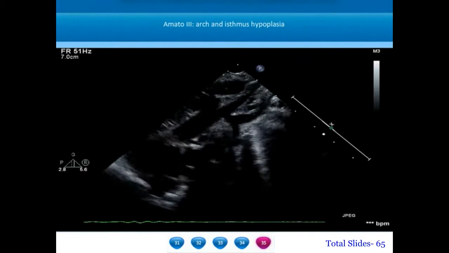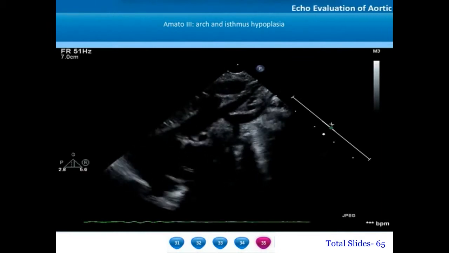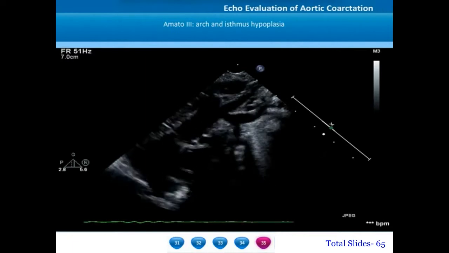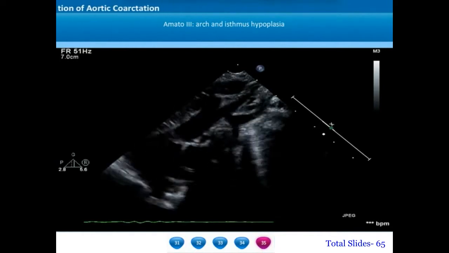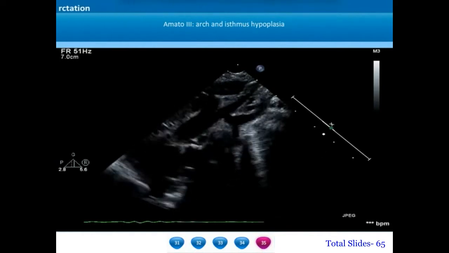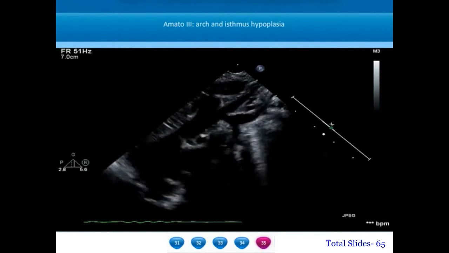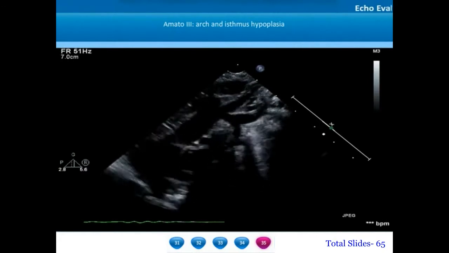Amato type 3 coarctation will refer to coarctations that not only have isthmic hyperplasia but also distal arch hyperplasia. We can appreciate in this long axis suprasternal view of the aortic arch a well-formed ascending aorta giving off the first two branches, innominate artery and the left carotid artery.